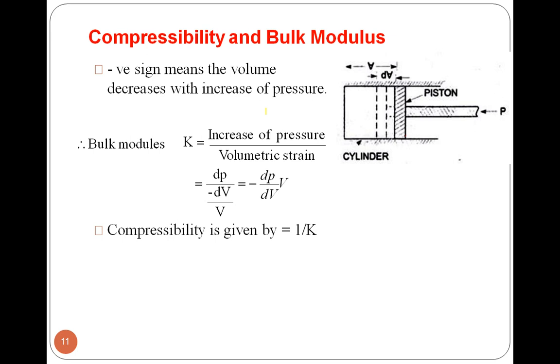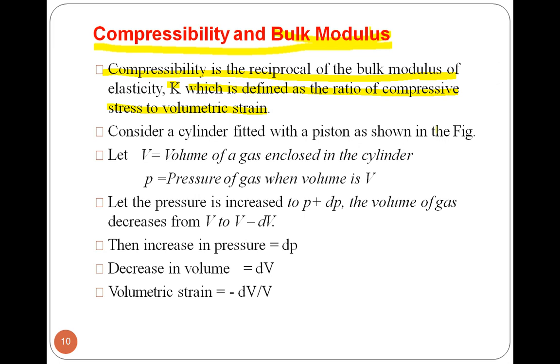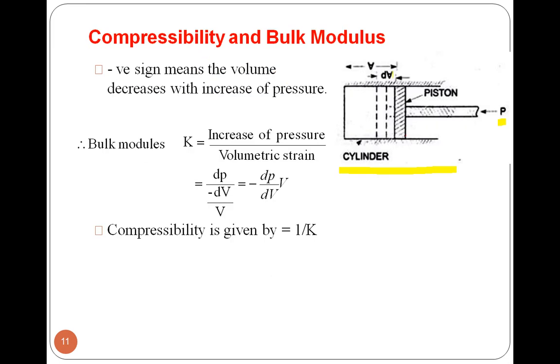So consider one cylinder which encloses a volume of gas, that is V, and the pressure of gas, that is P, right? Now see here, we have considered this example of a cylinder.